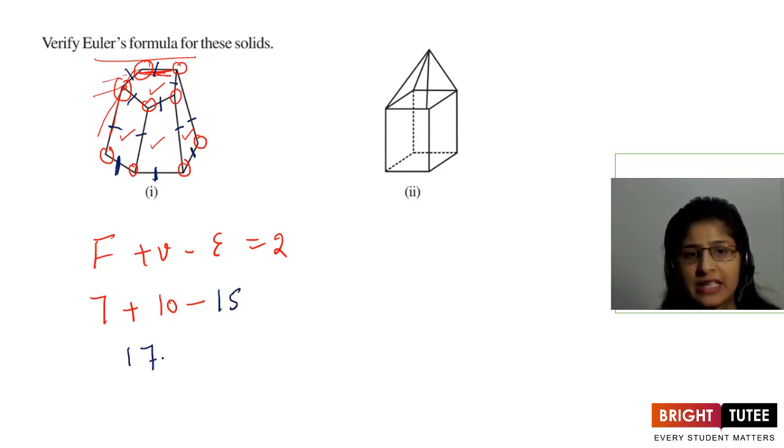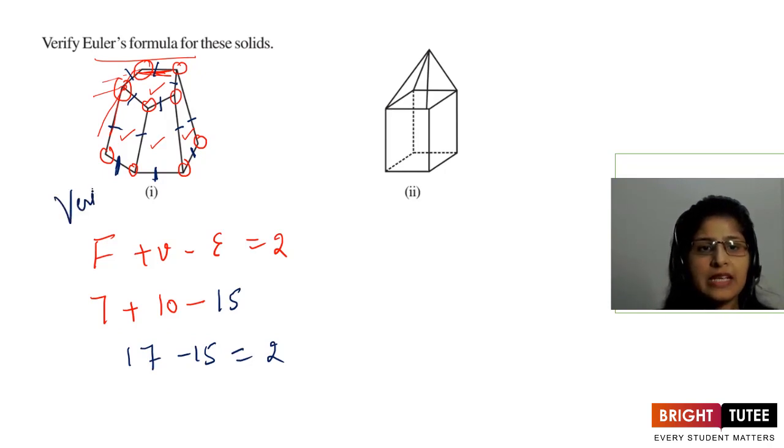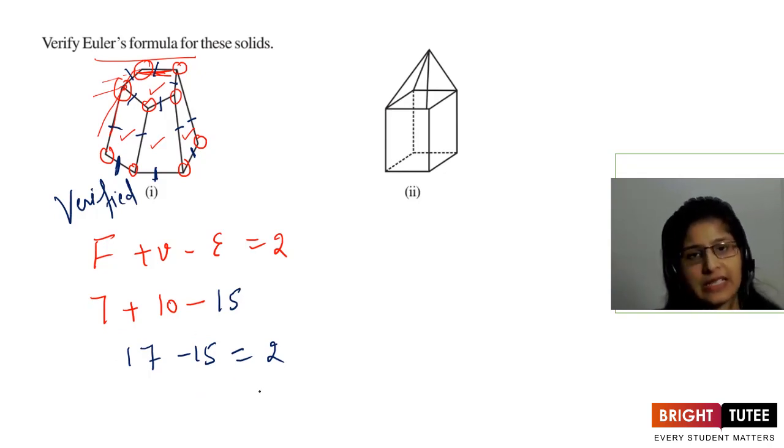So 7 and 10 is 17, minus 15 is equal to 2. So for this case it is verified. When we add the number of faces and vertices and subtract the number of edges, we get 2. You need to imagine the figure, right, because they are 3D shapes, can't be shown on plain paper. Okay, now what about this one? So for this one we are going to talk.